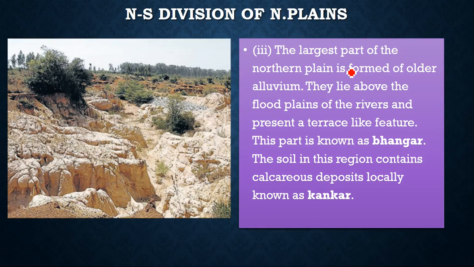The largest part of the northern plain is formed by older alluvium. You can see they lie above the floodplains of the rivers and present a terrace-like feature. Can you see a terrace-like feature? This part is known as Bangar. The soil in this region contains calcareous deposits locally known as Kankar.